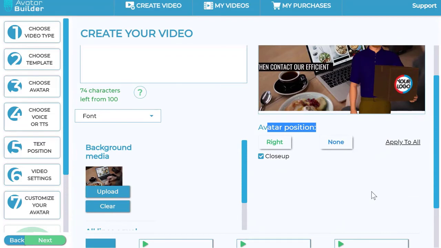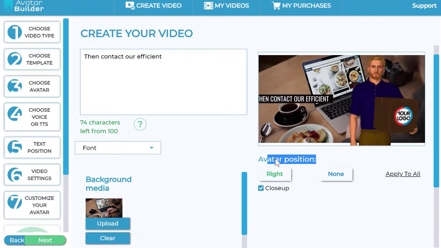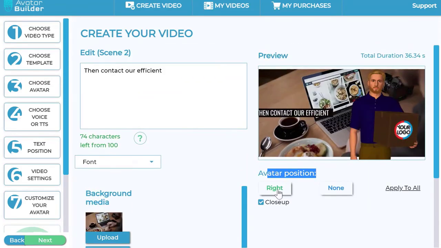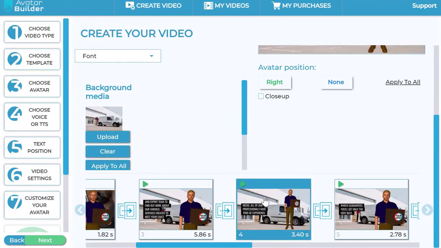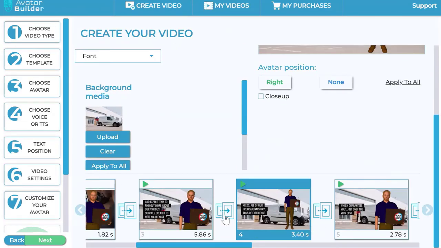So there are certain text effects. It might show you how to do it left, and so on and so forth. Depending on the avatar and the actual text effect, it does all the thinking for you, so you don't have to do any of that thinking yourself, which is powerful. You can even do combinations. You can have an avatar to the right and close up. You can have the avatar not close up in another scene, and then you have total choices here.